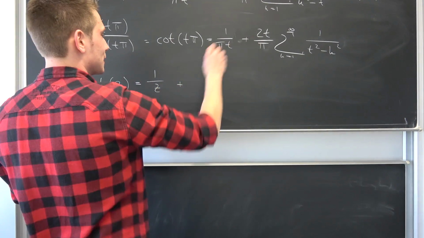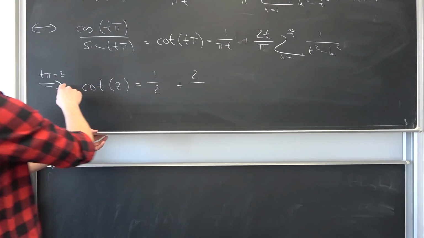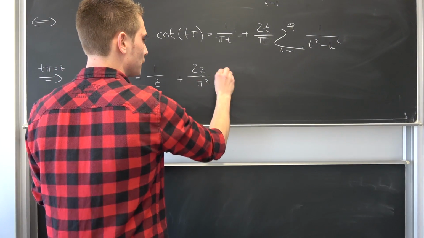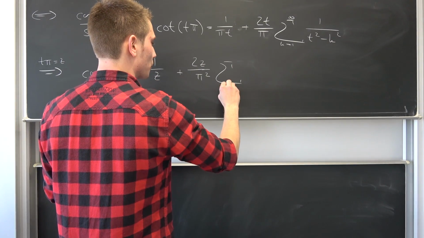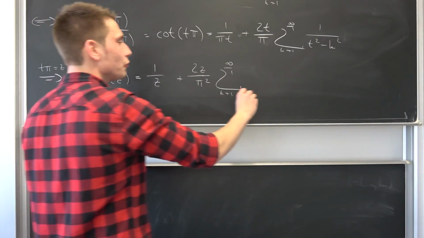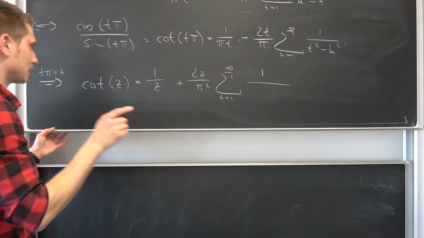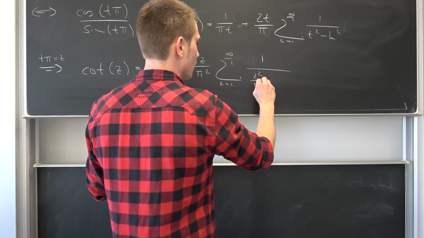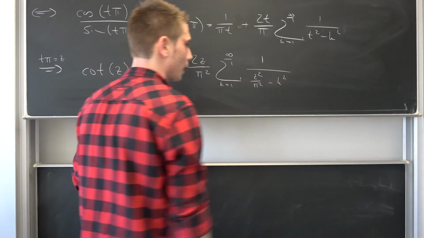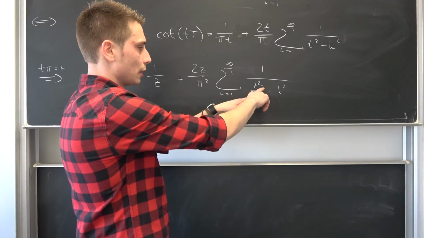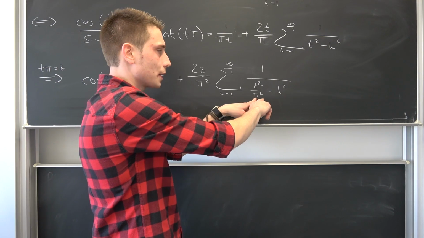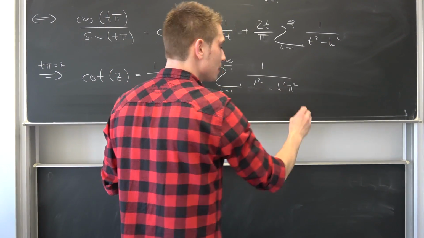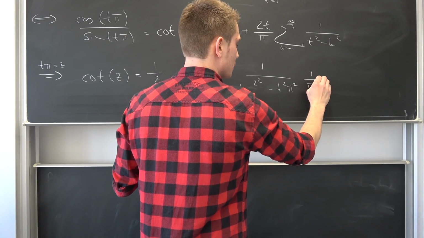Okay, then we are going to get 2 times z over pi squared times the sum running from k equals 1 to infinity of 1 over, okay, like I said, t is nothing but z over pi, so z squared over pi squared minus k squared. One thing we can do, we can factor out the 1 over pi squared. If we factor that out, we are going to get the pi squared right here and the 1 over pi squared to the outside.